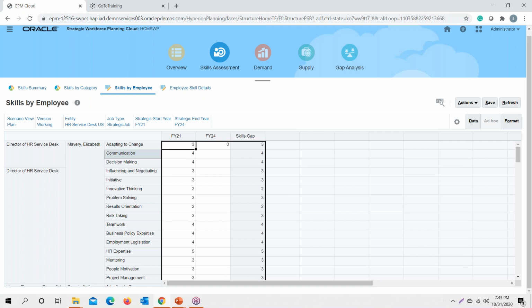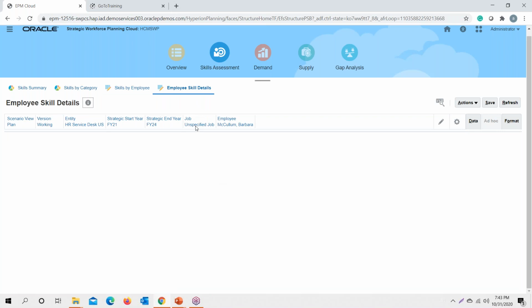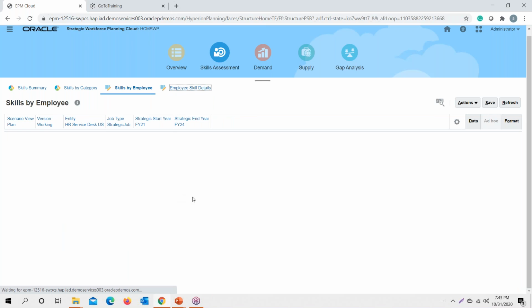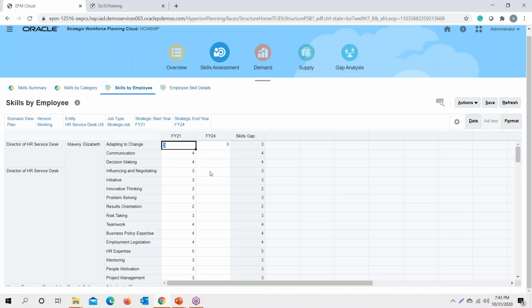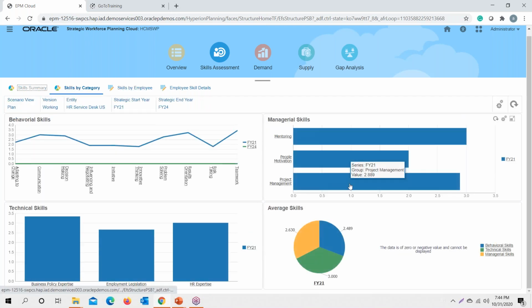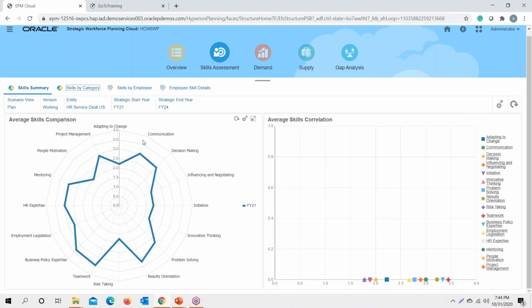So either you could provide the skill set directly here, or you could provide the skill set to individual employees. Now, what will happen when we define this skill set? Currently, since we only have the start point and no end point, we don't have any skills by category summary defined here. A graphical representation will be displayed once we provide this information.